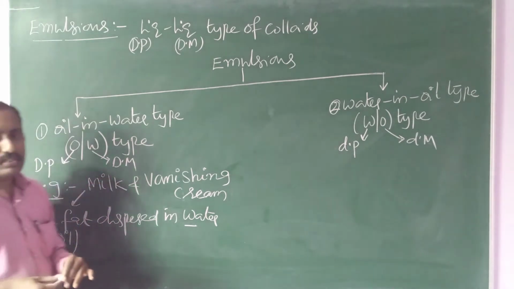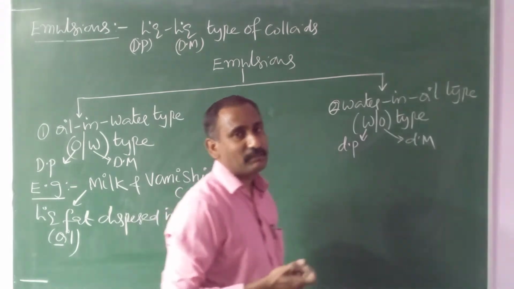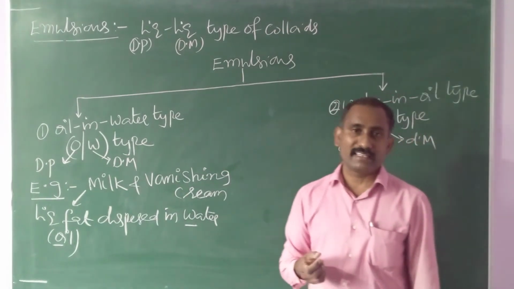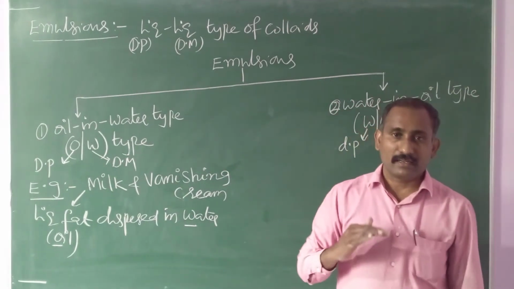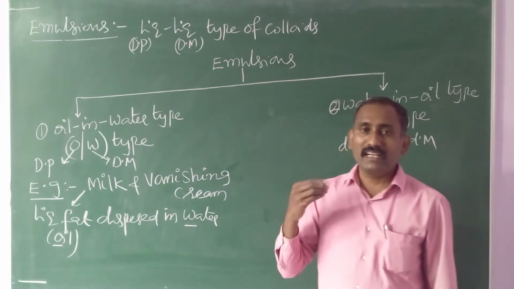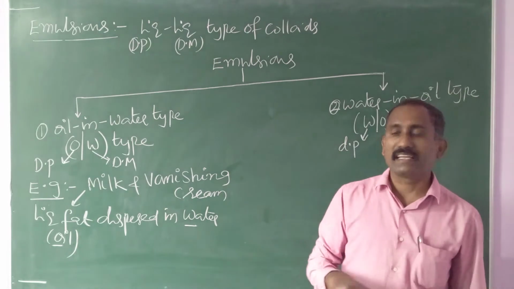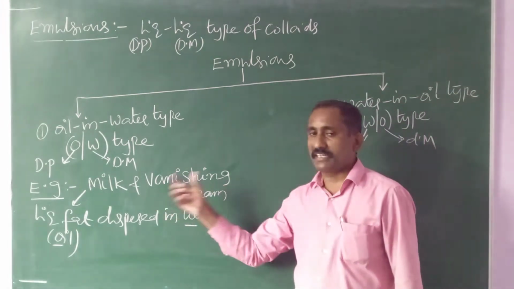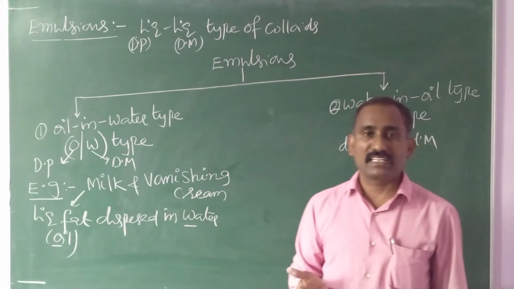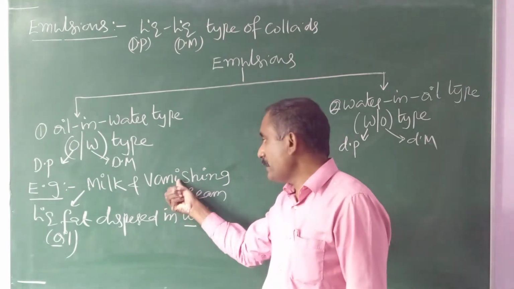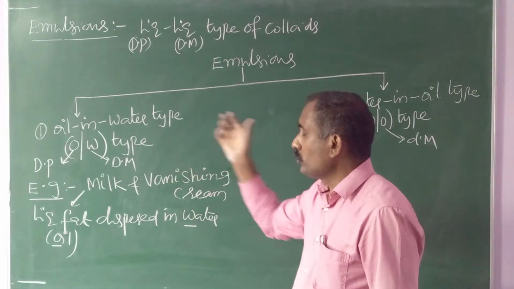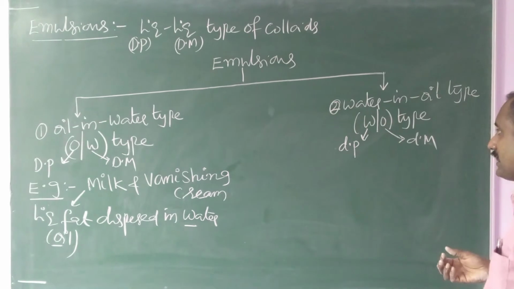Vanishing cream is also one type of moisturizing cream. By applying it on the skin, it immediately vanishes. There are no marks after applying. That's why the name came as vanishing. After applying, it will disappear. Both come under oil in water type.